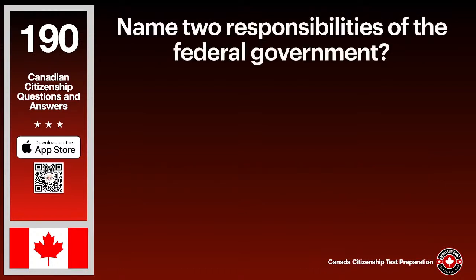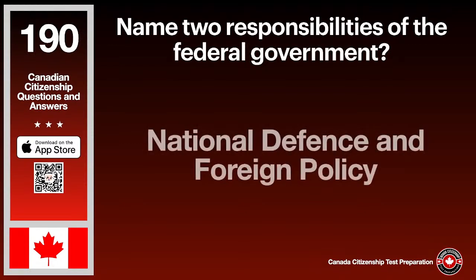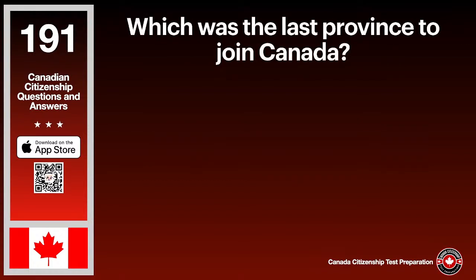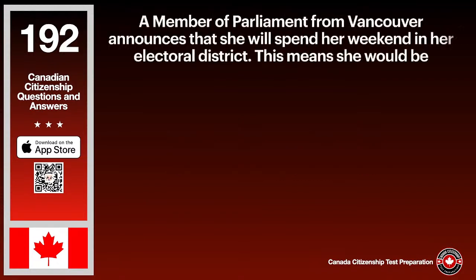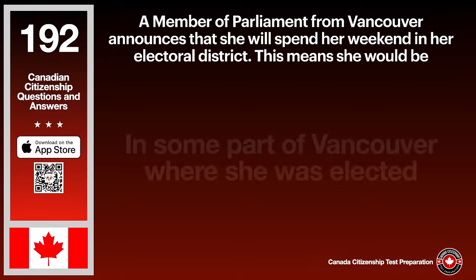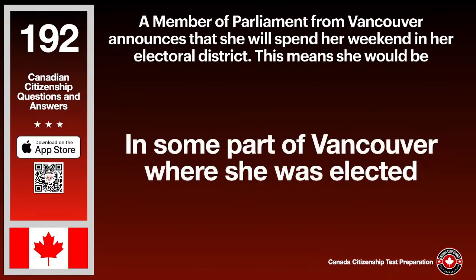Name two responsibilities of the federal government. The answer is national defense and foreign policy. Which was the last province to join Canada? The answer is Newfoundland. A Member of Parliament from Vancouver announces that she will spend her weekend in her electoral district. This means she would be in some part of Vancouver where she was elected.